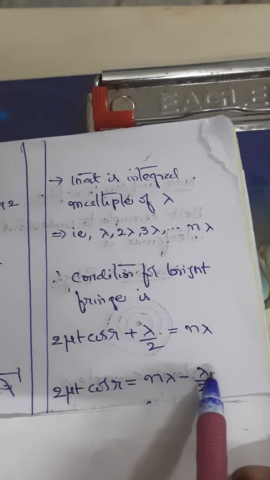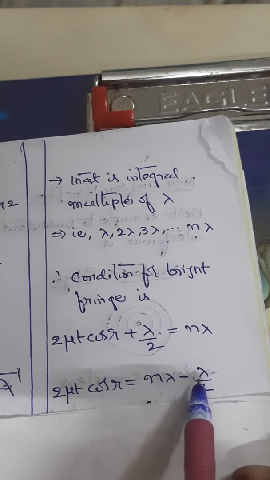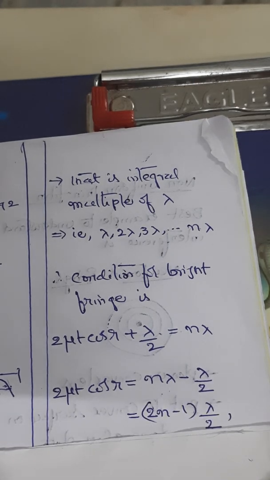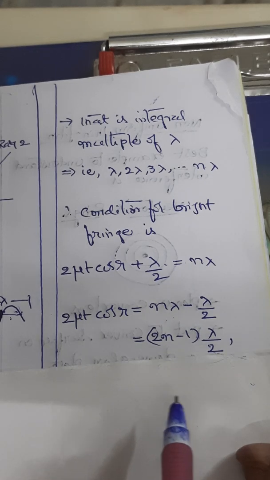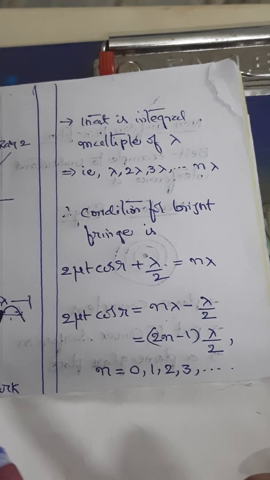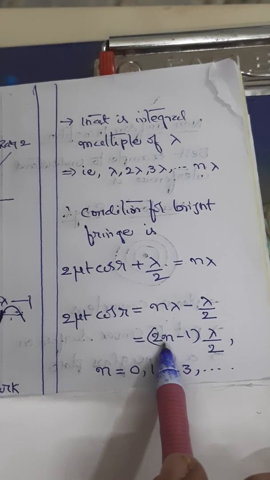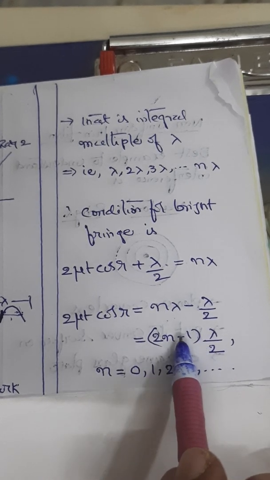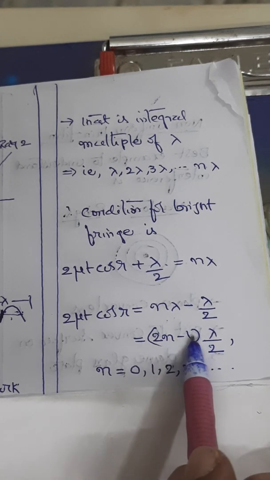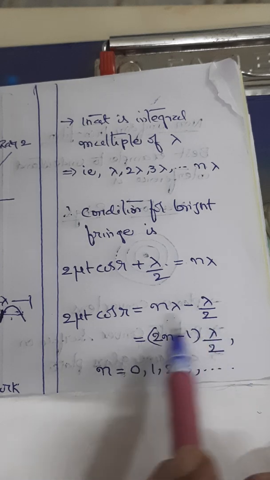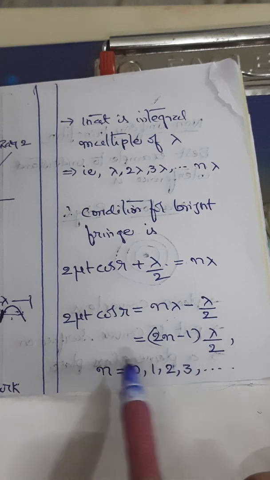So, n lambda minus lambda by 2, you see the term in the right hand side. Take an LCM and simplify, then that will become 2n minus 1 into lambda by 2. Where n, you can put n equal to 0, then this will become lambda by 2. If you put n equal to 1, it's 2n minus 1, that is lambda by 2. n equal to 2, 4 minus 1, 3 lambda by 2, like that it will come. So, this is the condition for formation of bright fringe.